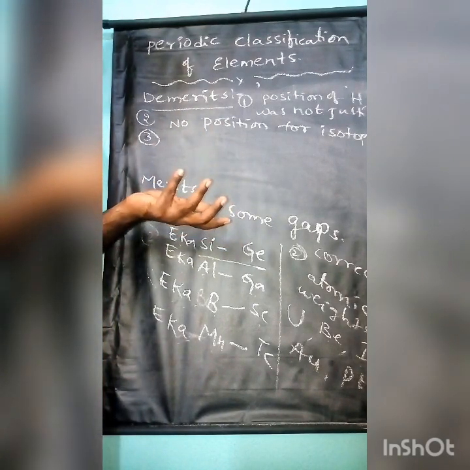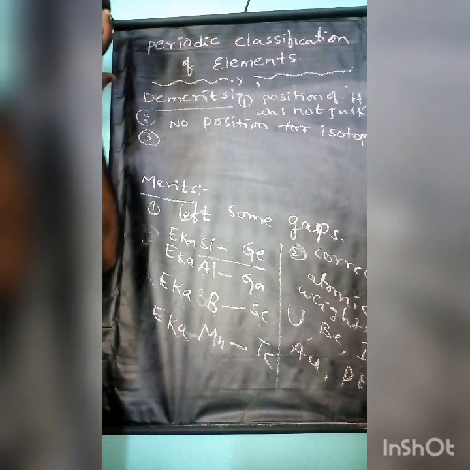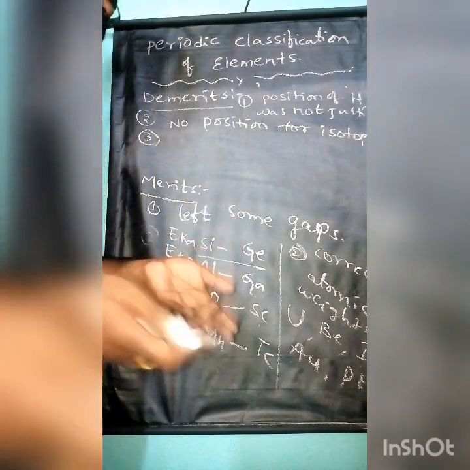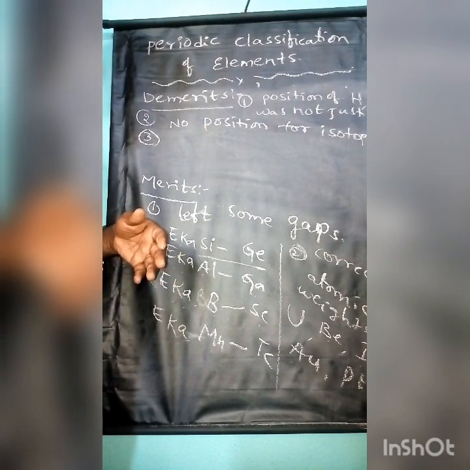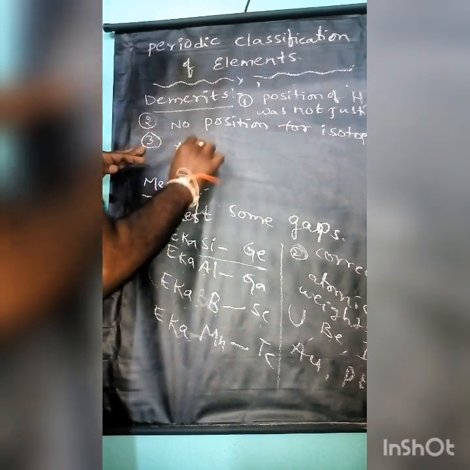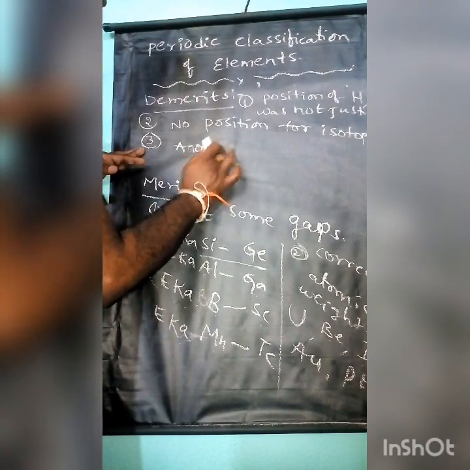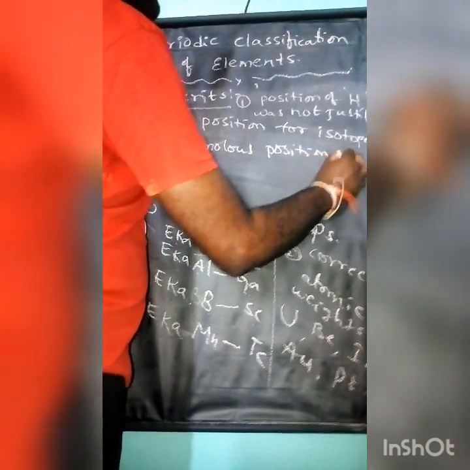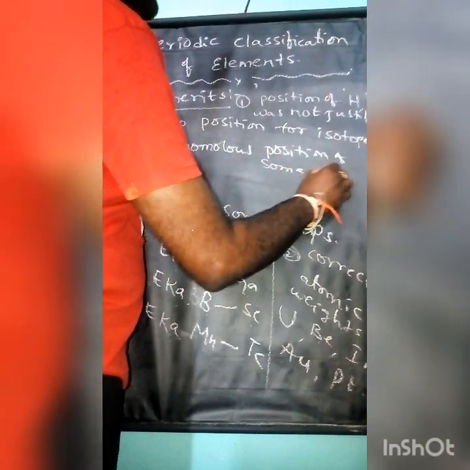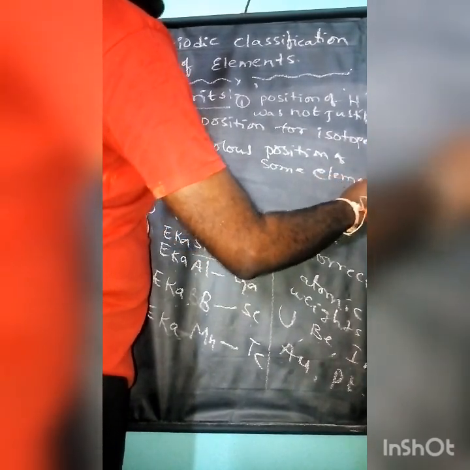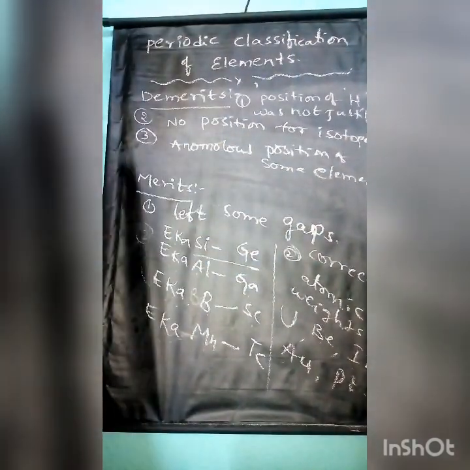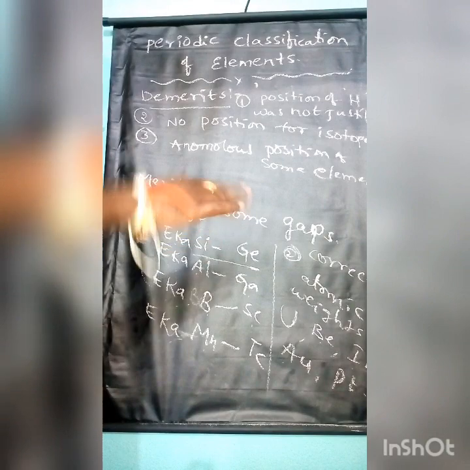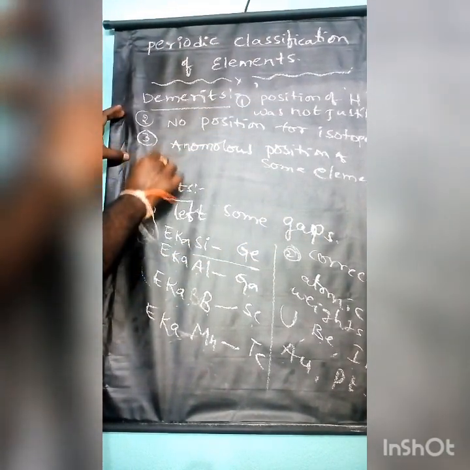There was an anomalous position of some elements, such as metals grouped with non-metals and non-metals grouped with metals. That is one more major drawback.